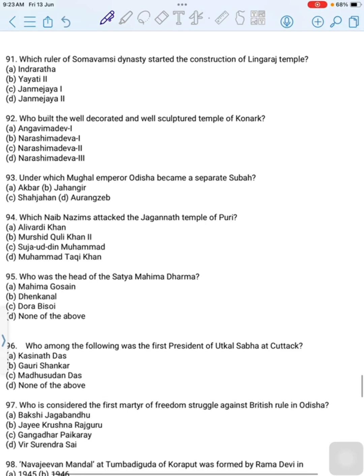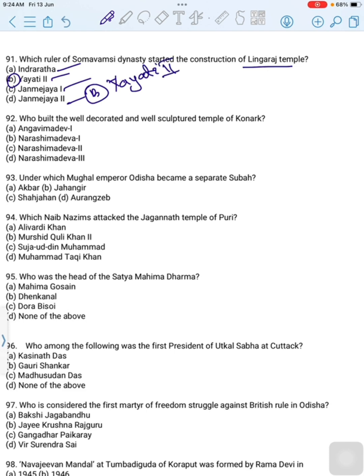Which ruler of Somavamsi dynasty started the construction of Lingaraj temple? First option is Indraratha, second option is Yayati 2, third option is Janmejaya 1, last option is Janmejaya 2. Then correct option is option B, Yayati 2.